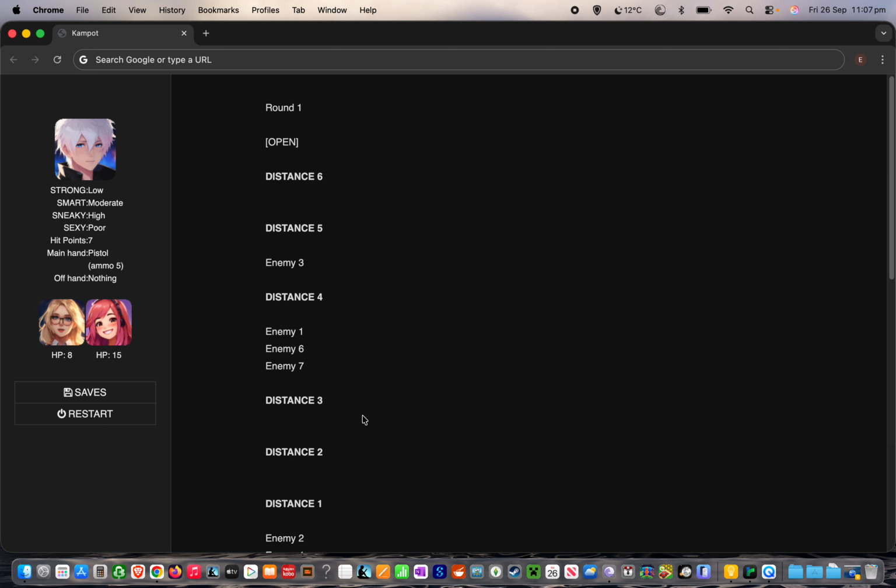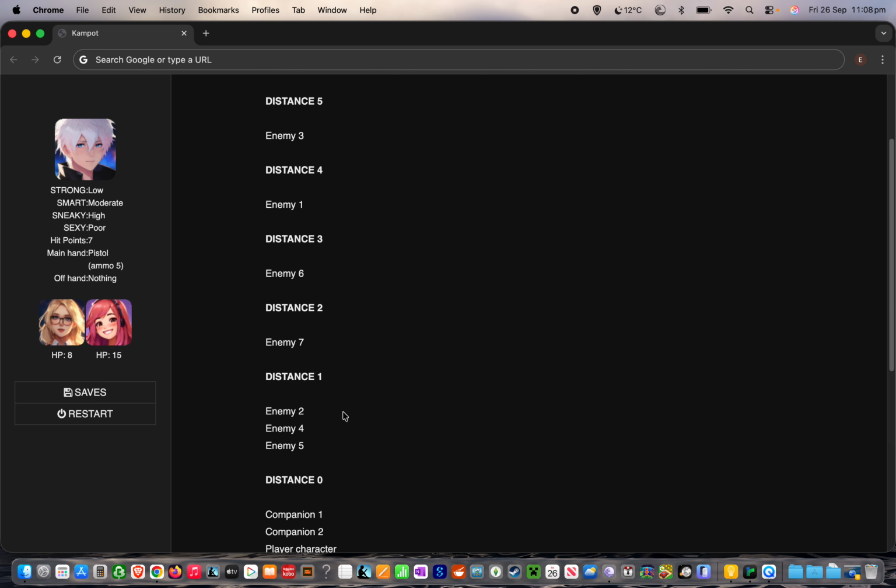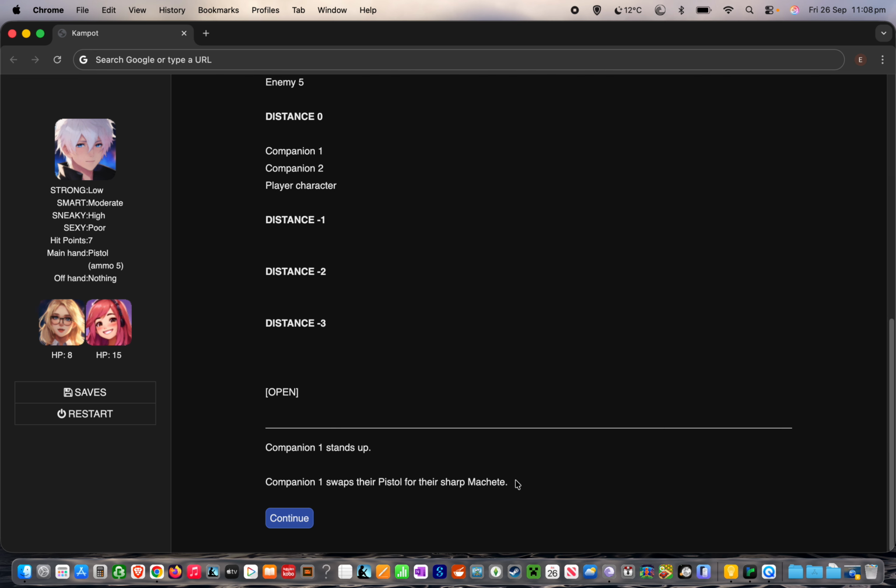So enemy 1, enemy 7, enemy 6. Okay, so here we have the difference. So previously, this would have said something like companion 1 swaps their pistol. Well, actually, it would have said exactly companion 1 swaps their pistol for their machete bracket sharp end bracket, because all this did was just give you the names of the weapons involved, and machete bracket sharp end bracket was the name of that particular weapon.